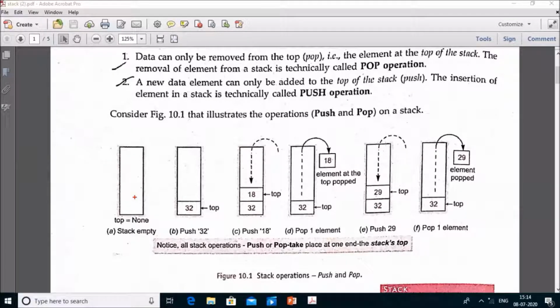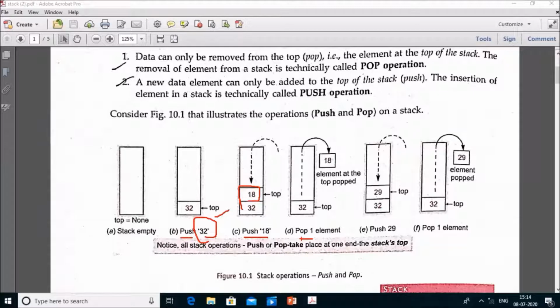When you want to insert an element, you have to use the word push 32. 32 is the element which you want to insert. Then top is equal to 0 gets incremented and comes here, and then the value gets its actual position. Then push 18, then the top pointer gets incremented and 18 gets inserted, and then you have to use the word pop.